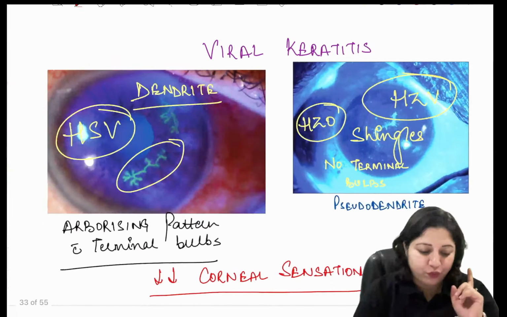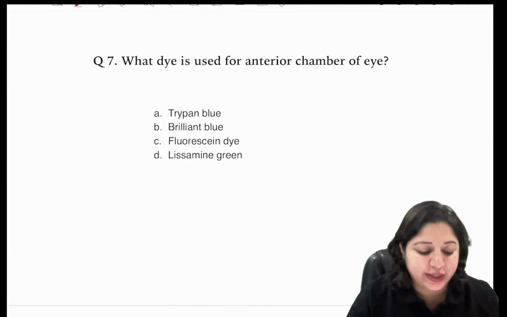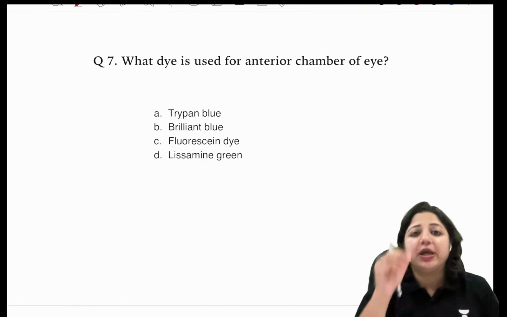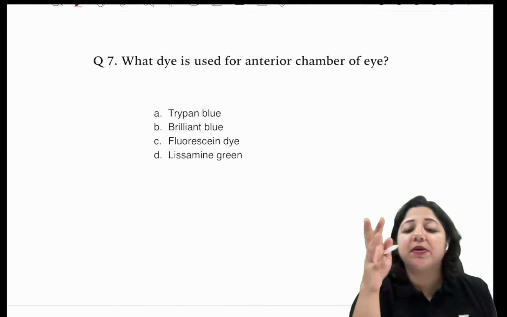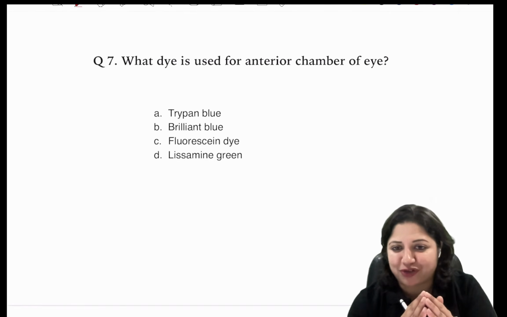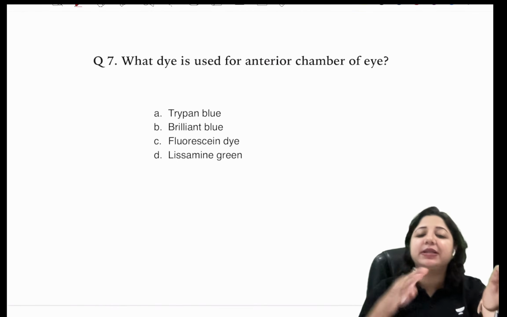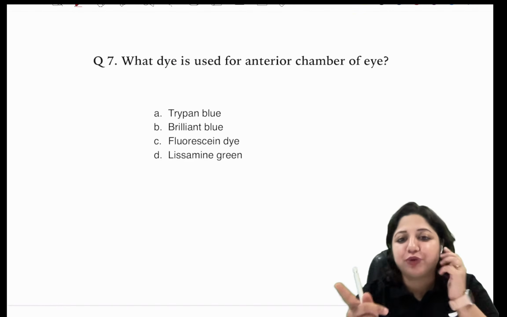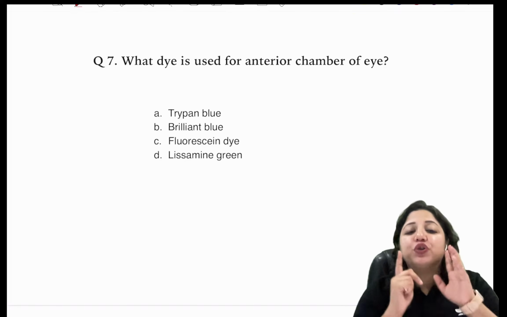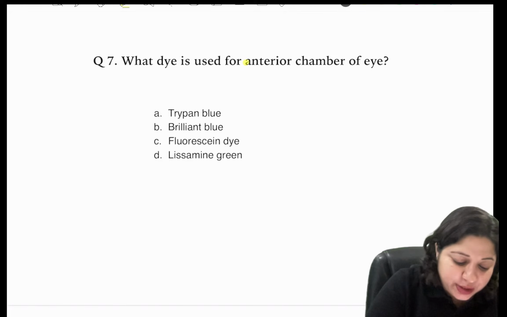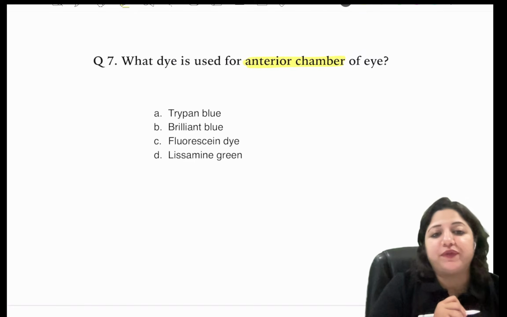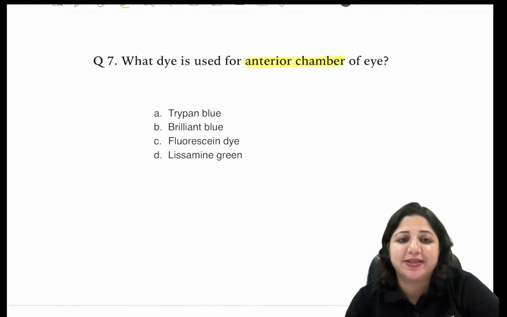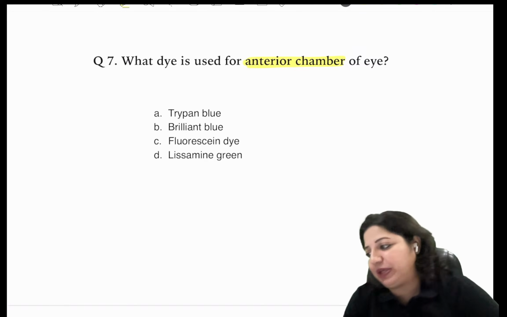All right, then we move on to the next one. What dye is used for the anterior chamber of the eye? Now, this is very, very important. When we talk of the anterior chamber, we're talking of intraocular structures. Intraocular has an anterior segment and a posterior segment. The anterior segment will have the anterior chamber and posterior chamber, which has aqueous. Which dye is used? Is it trypan blue? Is it brilliant blue? Is it fluorescein, or is it lissamine green?